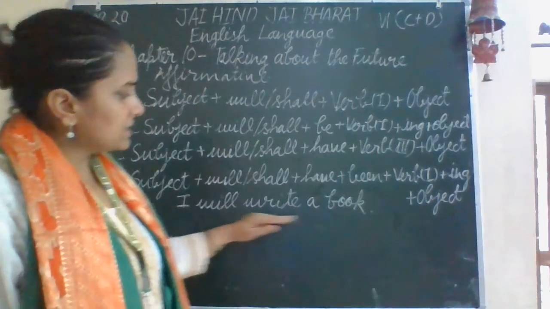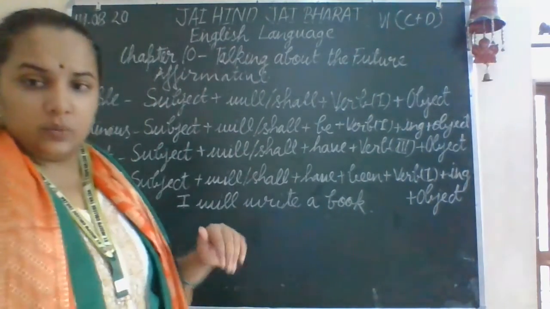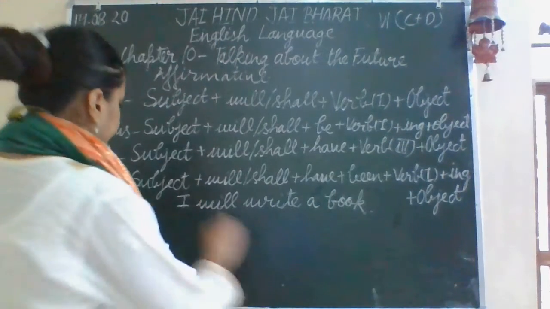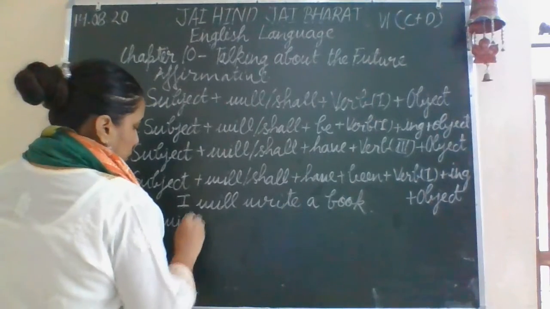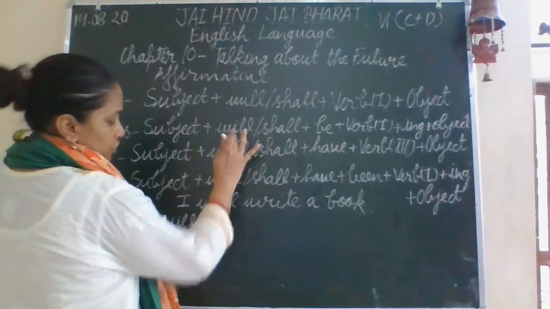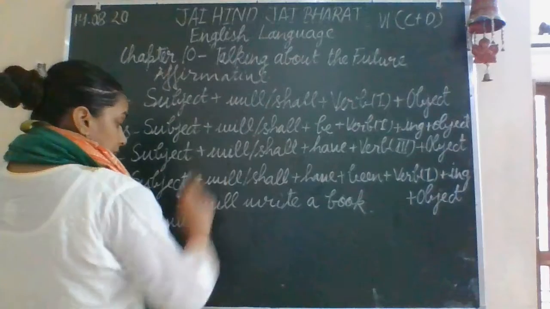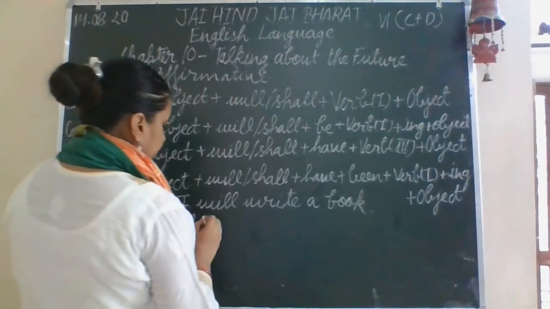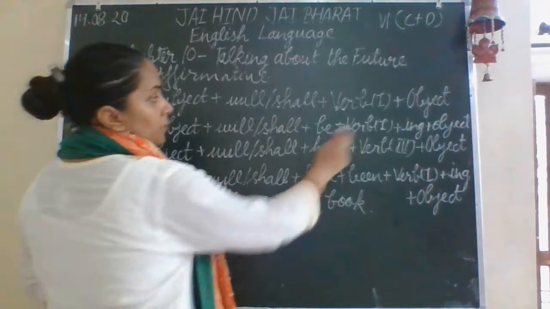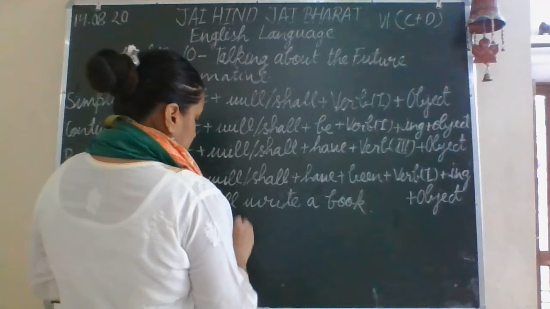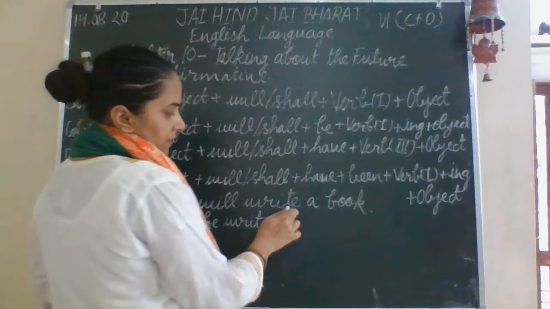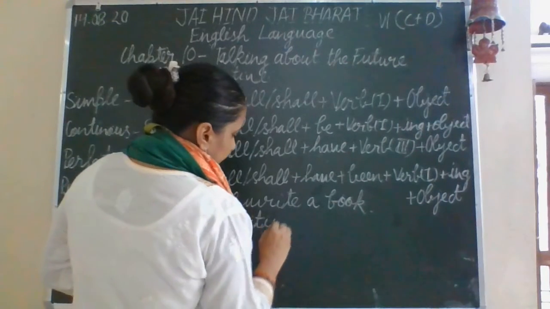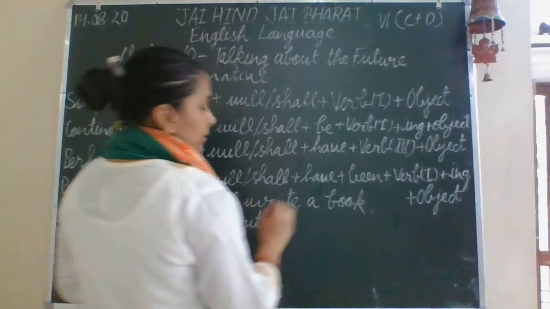Now we will talk about the continuous. If we change the same sentence to the continuous, how will it happen? I, will, among the will or shall I have taken will, be, first form of verb, write. But we have to put ing, so I will remove the e and I will put ing.